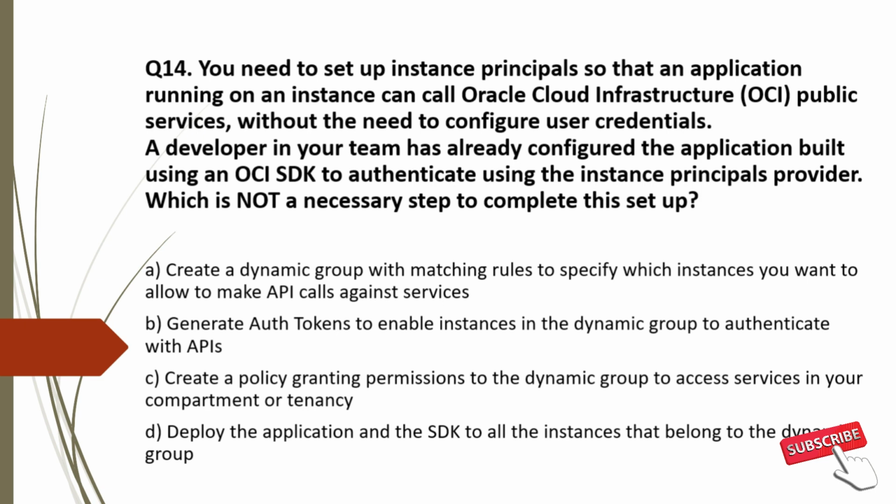So we need to select the false statement. Option A is a valid statement. This is the first step for setting up and using instance principal. So this is incorrect. Option B, generate auth tokens to enable instances in the dynamic group to authenticate with API. This is an invalid statement. This is not needed and also not mentioned in the OCI doc. So option B is correct.